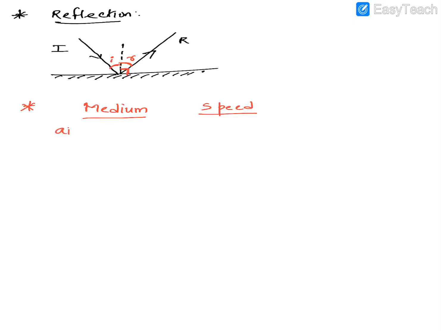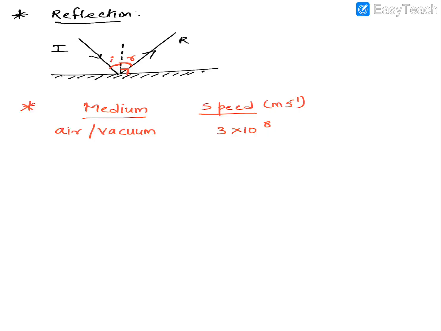The speed of light through air is 3 into 10 raised to 8 meters per second, and it is considered to be the same in vacuum also. Actually the speed of light is not exactly 3 into 10 raised to 8 meters per second, but it is approximated to that.